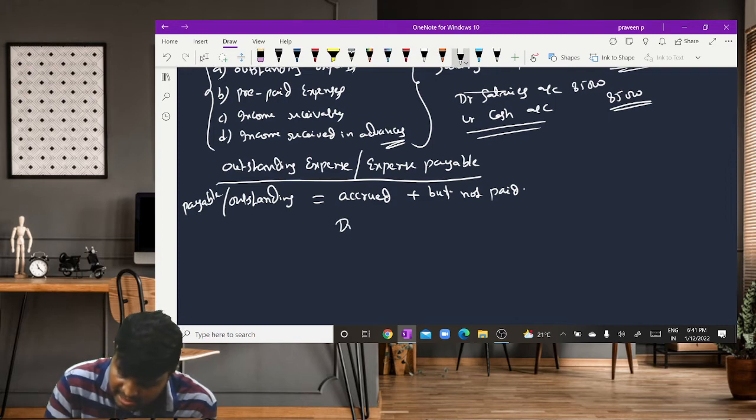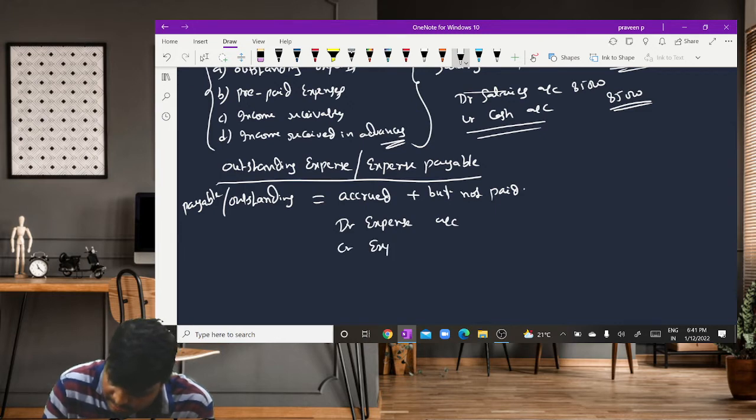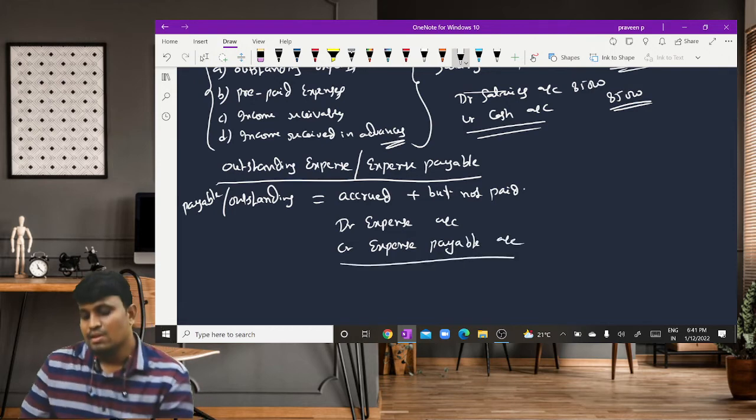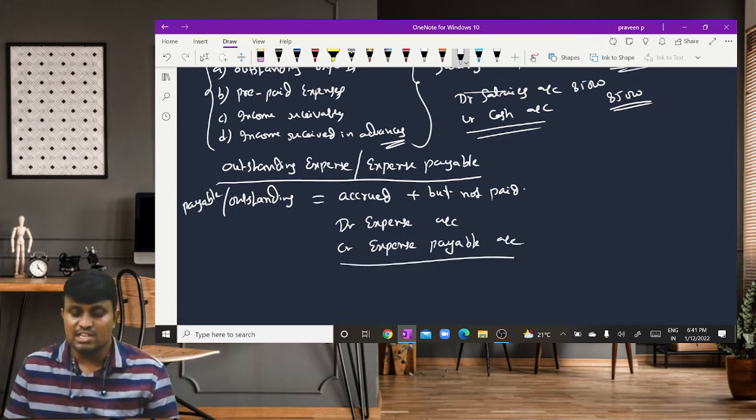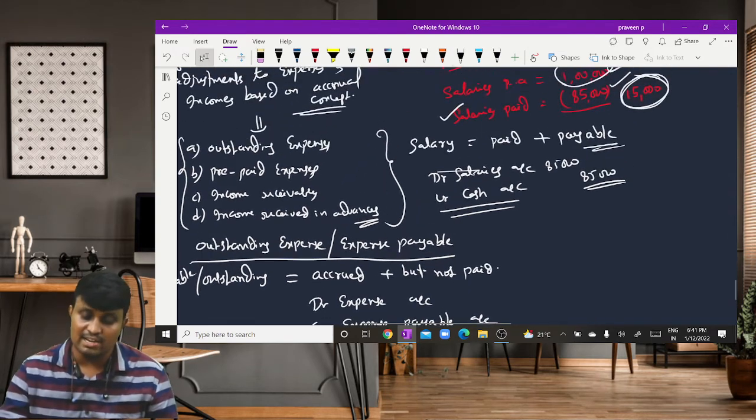Then we write the entry: debit expense account, credit expense payable account.